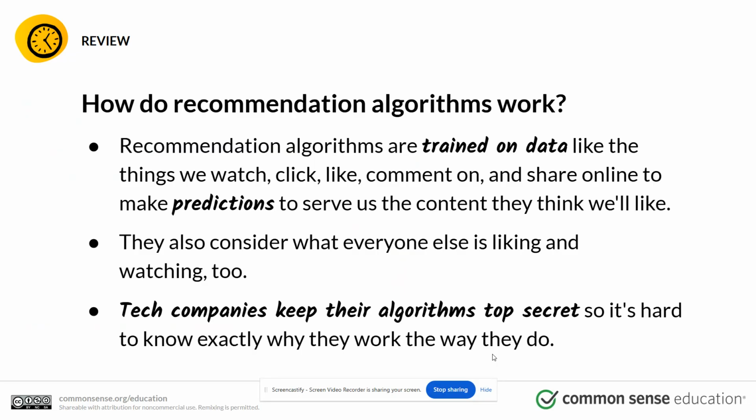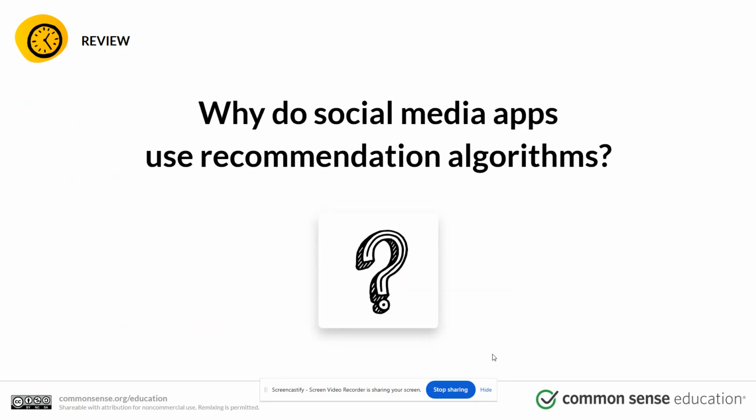If you are staying on something for 10 seconds versus 1 second, that is part of the data they use. They also consider what everyone else is liking and watching too. If other people that are similar to you or like similar things to you, that is how they'll introduce new content to you. Tech companies like to keep their algorithms top secret, so it's hard to know exactly why they work the way they do, and they are constantly changing.